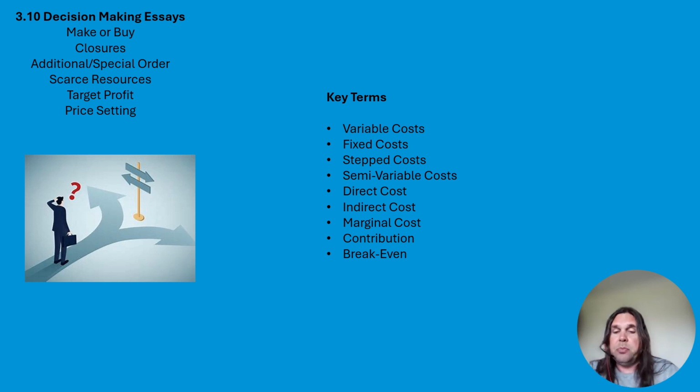Also, break even. Break even can really support a decision making essay. So you can calculate it if you know your unit contribution, because we can go fixed cost divided by contribution per unit, and that will tell you the amount of units they need to sell to break even. And then if you know how many they're going to sell, you can work out potential profit. You can question that profit, the legitimacy of it. It's great. There's loads of analysis to do. So break even can be really good.